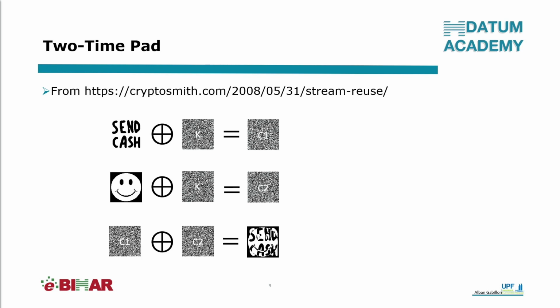We can visualize the result of XORing both encrypted images. The XOR operation has eliminated the key from both images and has left us with the combination of the two original images. So I hope this result convinces you that we can retrieve the two original images from the combination of the two encrypted images.